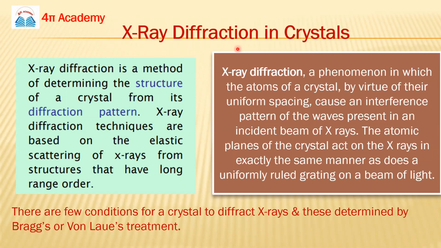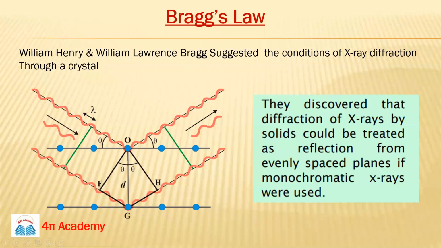But in crystallography we have certain conditions, and only if these conditions are satisfied do we get X-ray diffraction for a particular crystal. Bragg was a scientist who performed an experiment, also known as the von Laue treatment, and using this experiment he gave some conditions for the diffraction of X-rays in crystals.